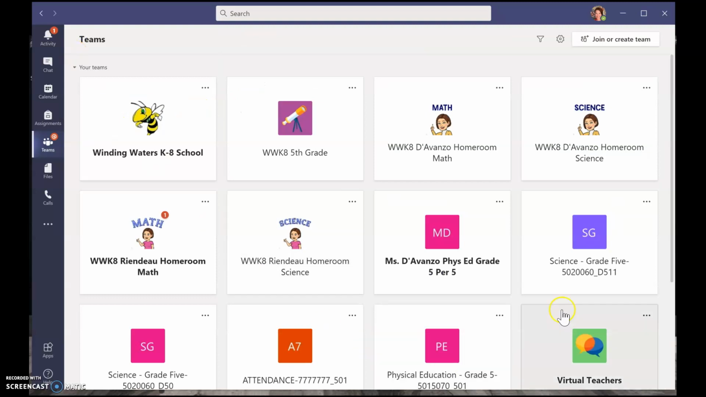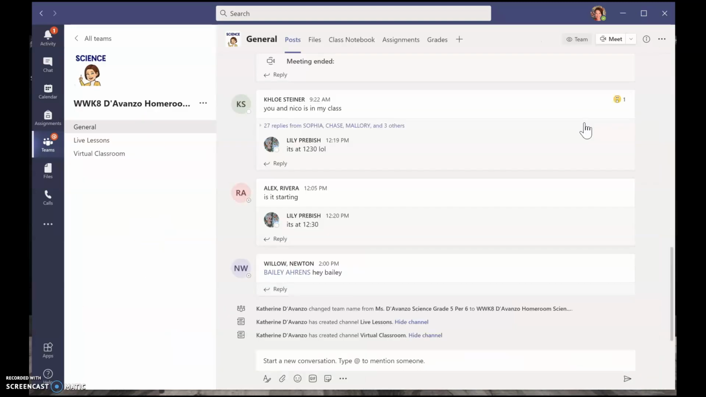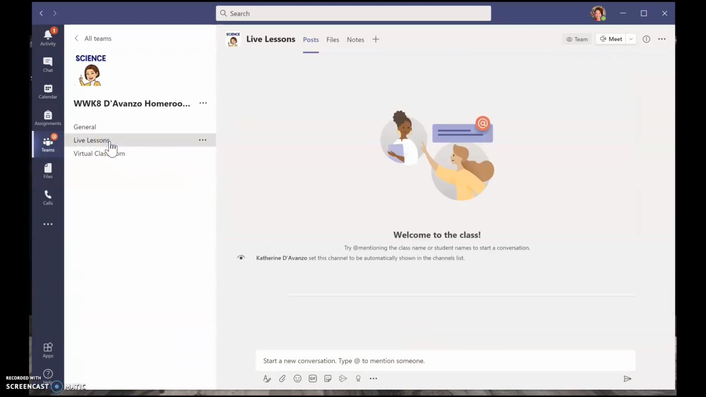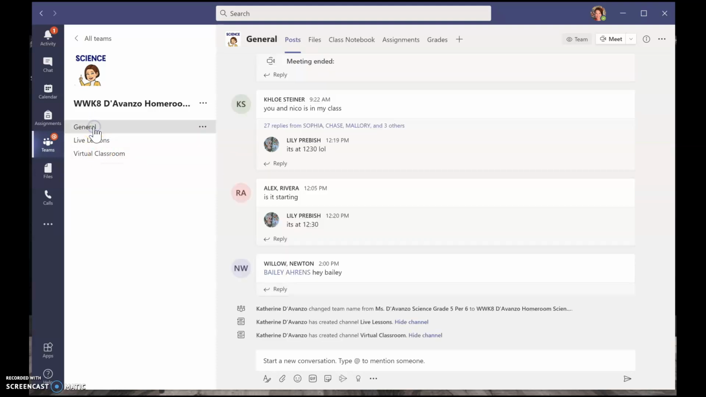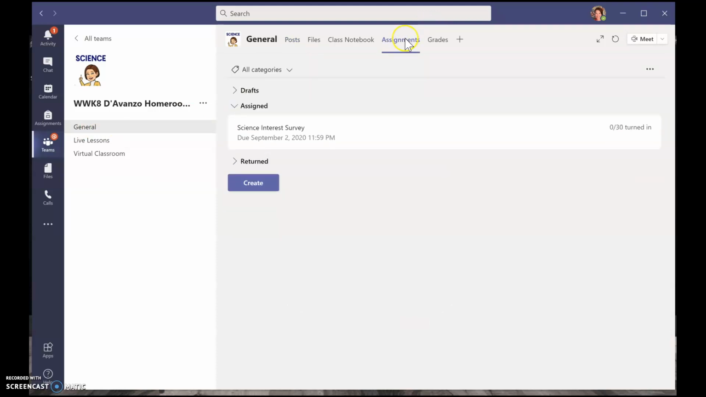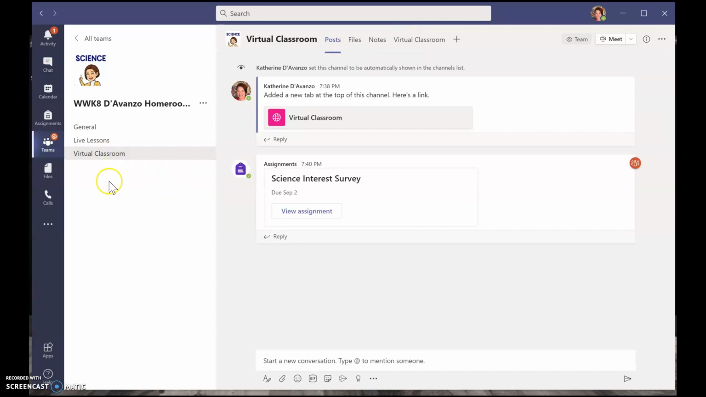I'm going to navigate back out here to the other tiles and show you the science tile. So when I come into science, same thing, we've got live lessons. There's no science live lesson scheduled for tomorrow because you'll be busy taking your iReady diagnostic. And the assignments, again, are accessible here. But I also have them popping up in the virtual classroom. So either place you look, they should be there.